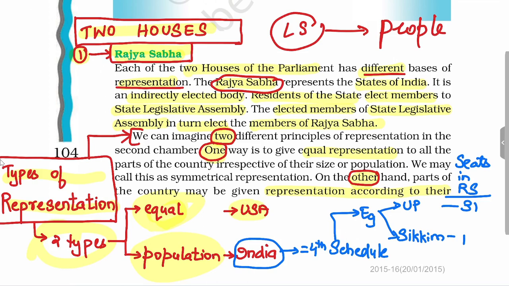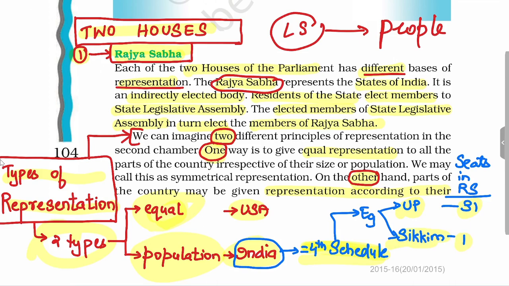But in India, every state does not have equal representation in Rajya Sabha because according to the fourth schedule, this representation is dependent on population. If a state has more population like UP, it will have more seats. Sikkim has less population, so it has only one seat, while UP has a population of around 20 crore, so it has 31 seats.